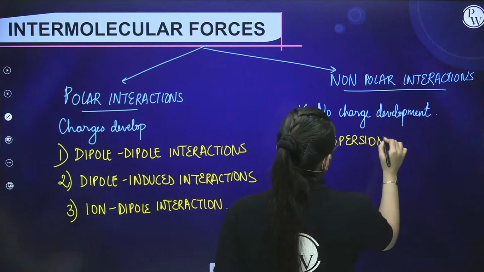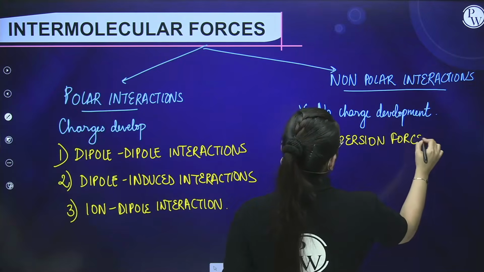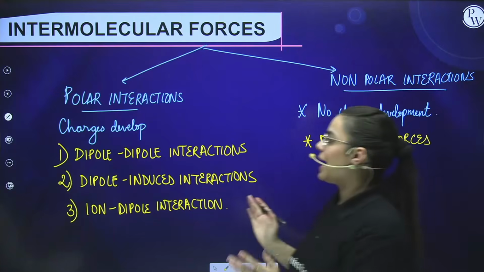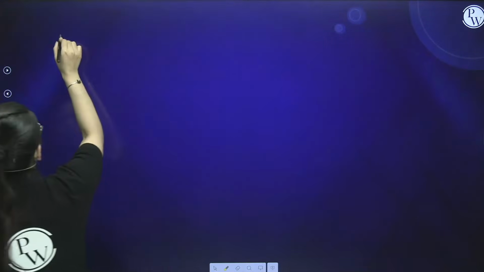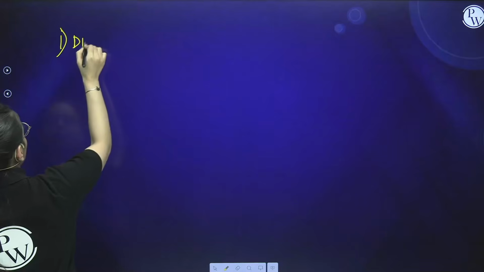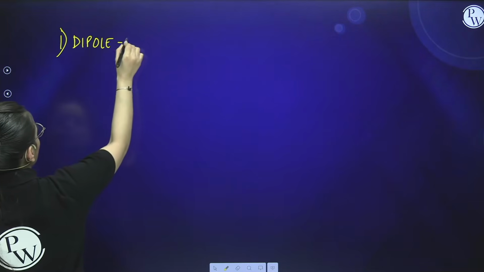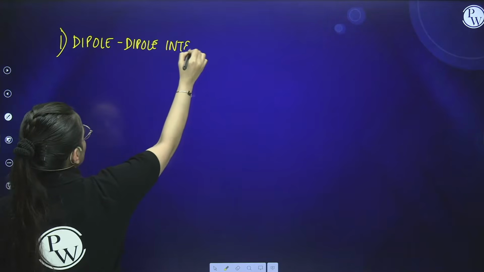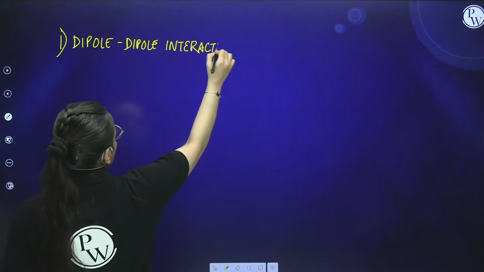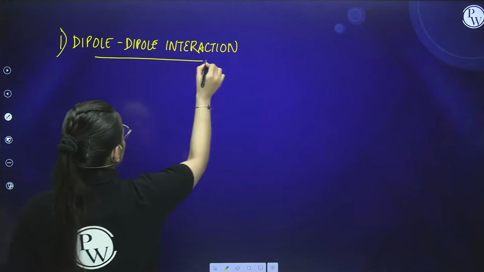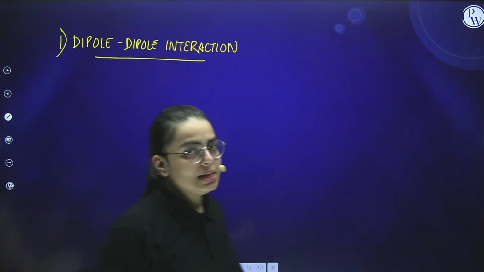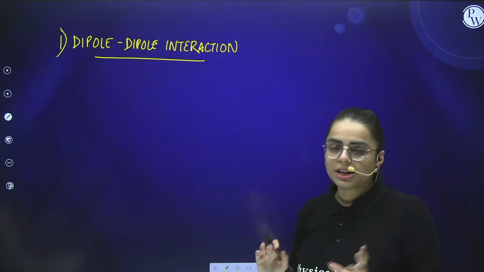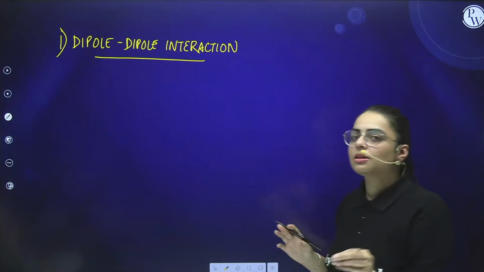Now I'm going to tell you all of these in detail. First of all, let us talk about dipole-dipole interaction. If I talk about dipole-dipole interaction, students, what happens over here? See, dipole-dipole refers to the generation of charges, which you need to keep in your mind, because it comes under the category of polar interactions.